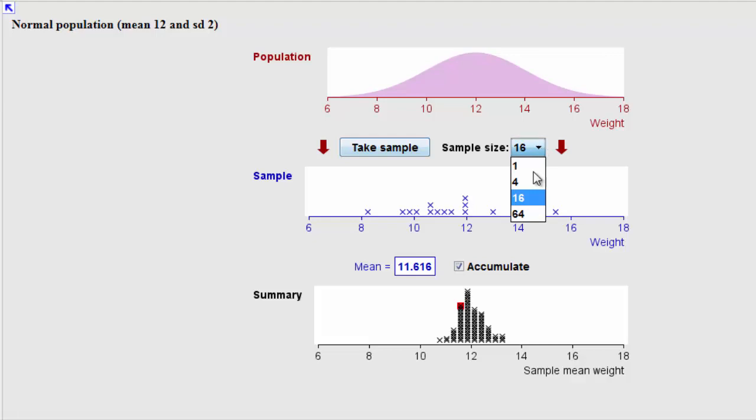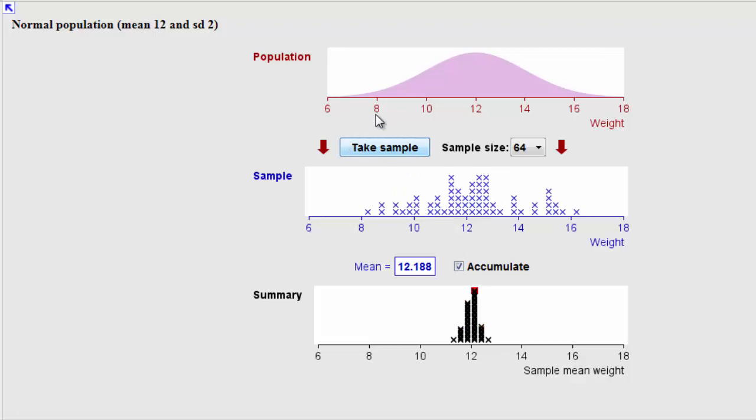Now I'm just going to up this again and say, let me take samples of size 64. So we clean it away again, and I'm going to keep accumulating. So I'm going to calculate the mean and plot it. Okay, so here we have 11.8, and let's just run this, and I won't do too much other than let it accumulate. And what you can see now, if you recall, the shape of the distribution when we were taking samples of size 16 was much more spread than the distribution when we're taking samples of size 64.